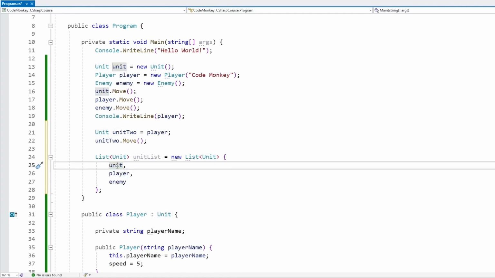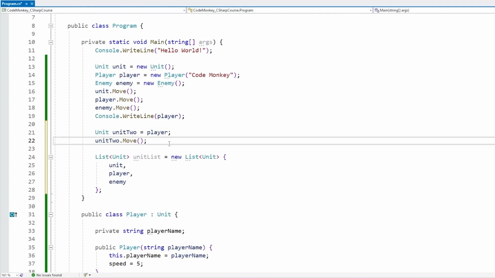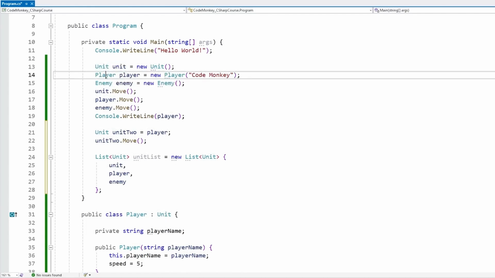Now, like I said, the concept of polymorphism, which is basically using one type as a different type, is not specific to inheritance. For example, it also works with interfaces, which we're going to see in the next lecture. If we have some kind of function that requires a player-specific type, then we need to receive a parameter specifically as type player, but we can do a bunch of logic that works on just units, and that logic will work on players, enemies, and anything else that extends our unit base class.